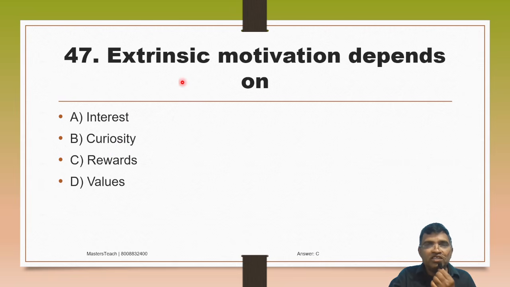Extrinsic motivation depends on A, interest, B, curiosity, C, rewards, D, values. Extrinsic motivation, everybody knows, means rewards and punishment, something like that.